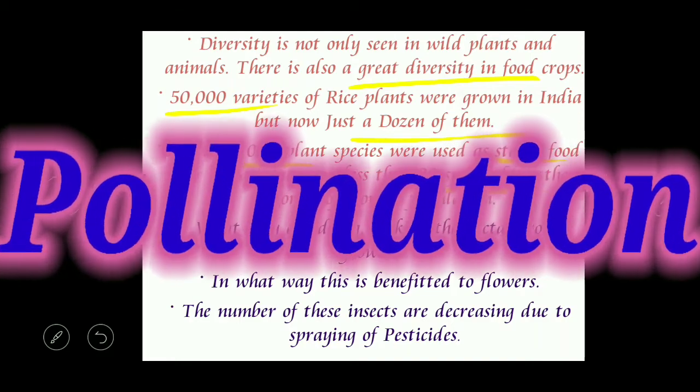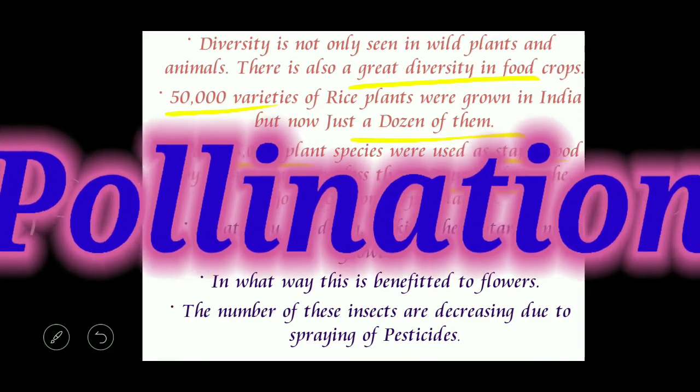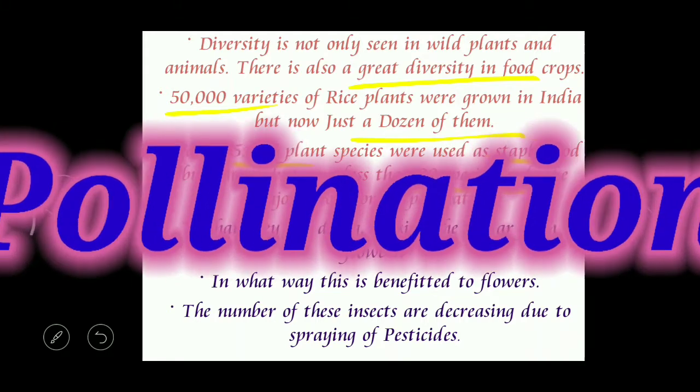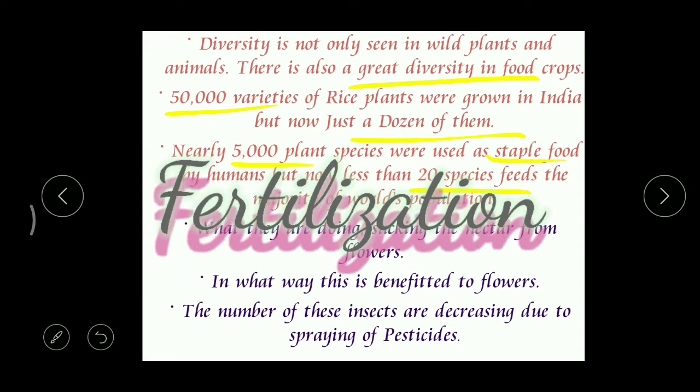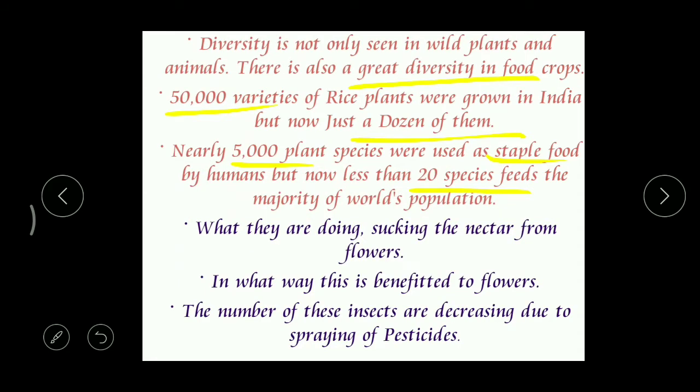Transfer of pollen from anther to the stigma is called pollination, and you studied that in your 7th class, right? So when pollination occurs, then automatically another process continues. What is that? Yeah, fertilization. And after the completion of fertilization, the flower will be converted into fruit. Fruit means it's a food item. And we get different types of grains like rice, wheat, jowar, all these things, because of this pollination and fertilization.